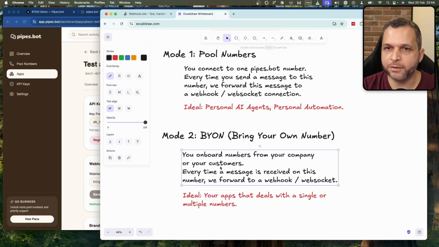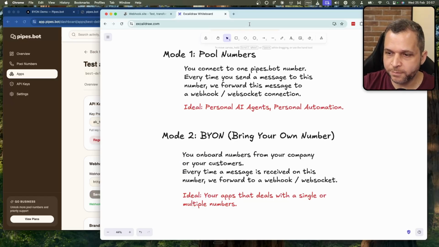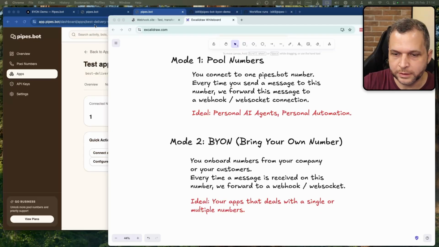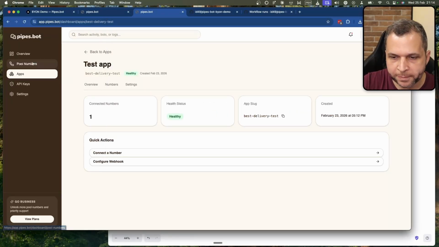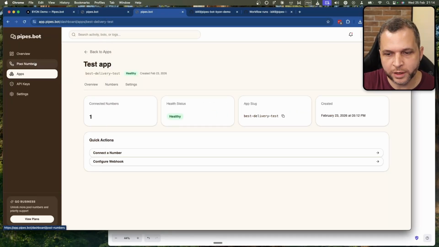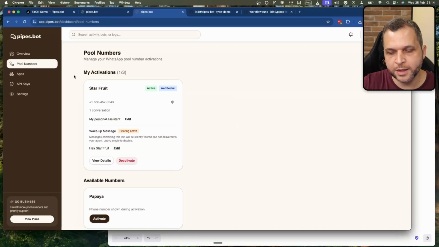So you can have one app or many apps for your own company, or you can have one app with many numbers for your customers. So this is really powerful. And one of the ways of doing this, so let's go now inside the Pipes.bot dashboard, we have the pool numbers here.